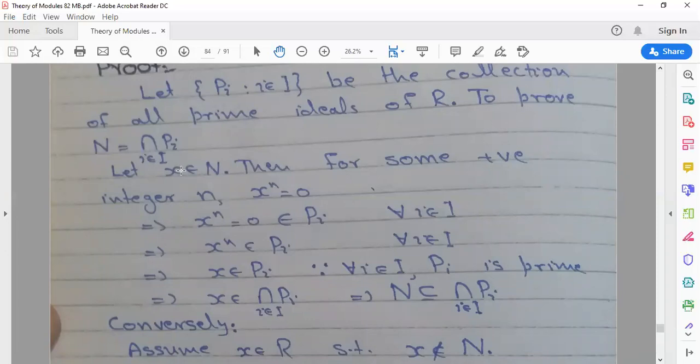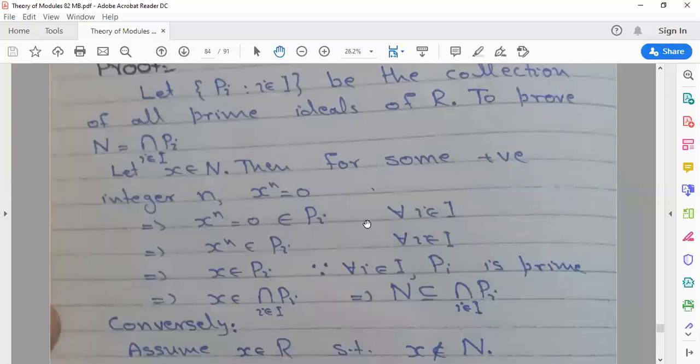So we say that N contains nilpotent elements, and x is nilpotent. There exists some positive integer n such that x to the power n is equal to 0. And 0 also belongs to Pi because Pi is a collection of ideals. So 0 is also belonging to the prime ideal Pi.